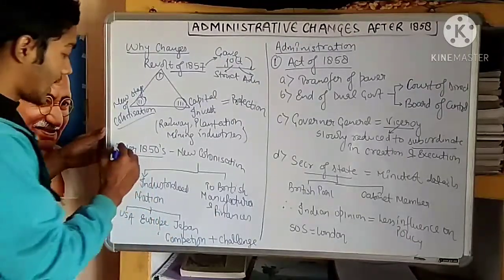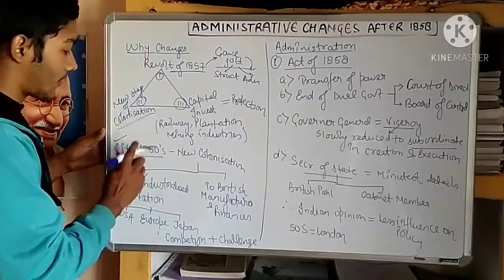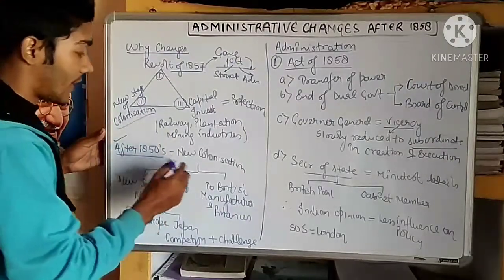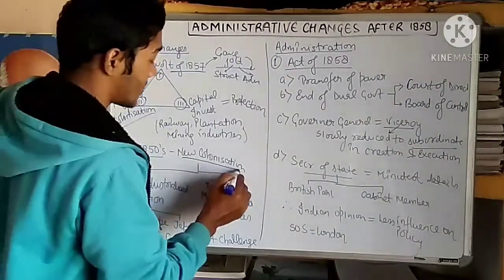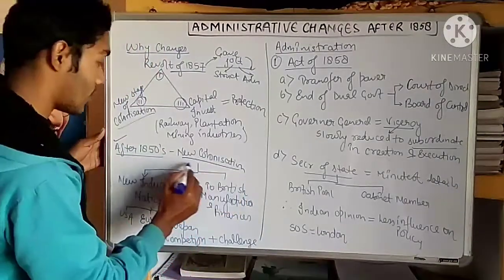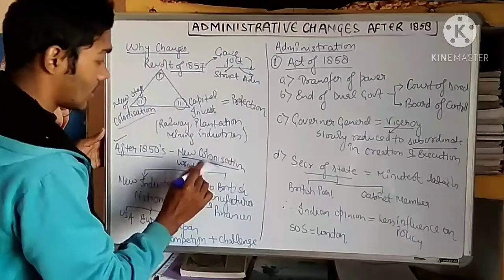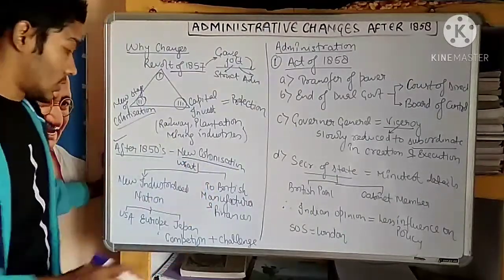We know that after 1850, in the second half of the 19th century, a new colonization begins. What is the new colonization? This is the method, what this means.